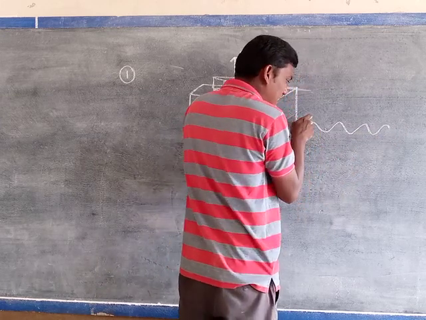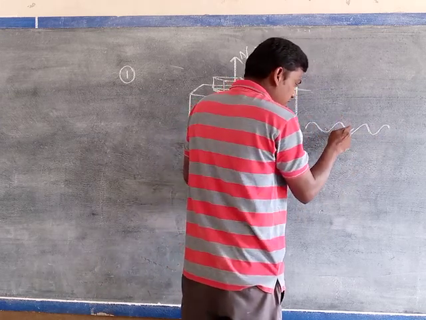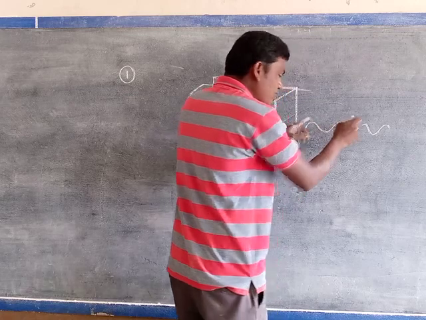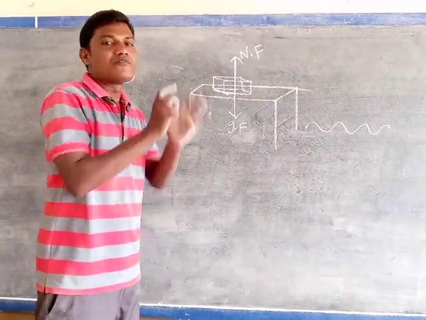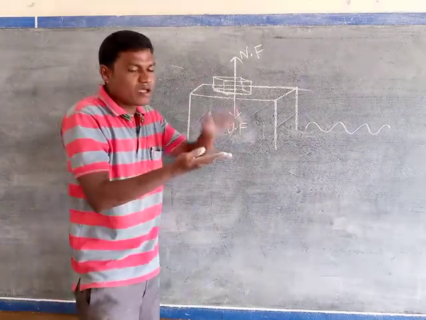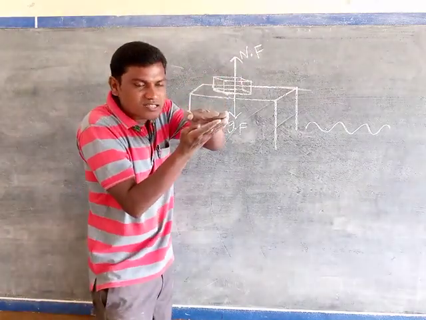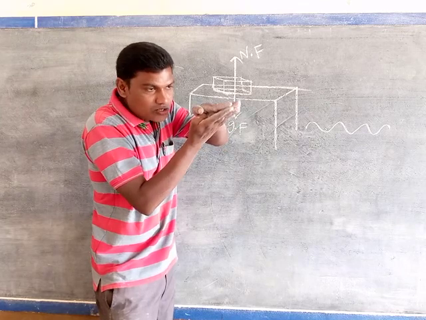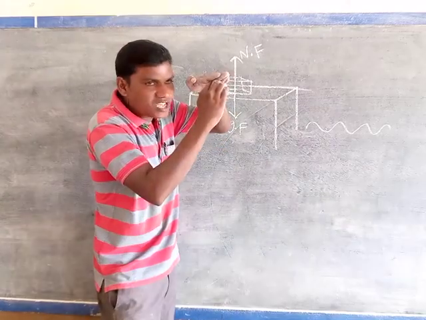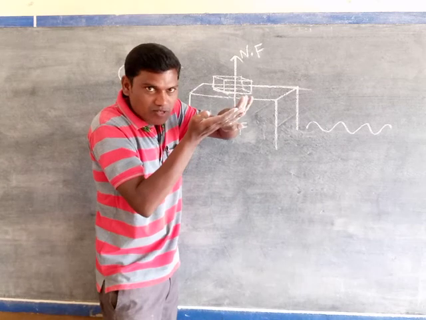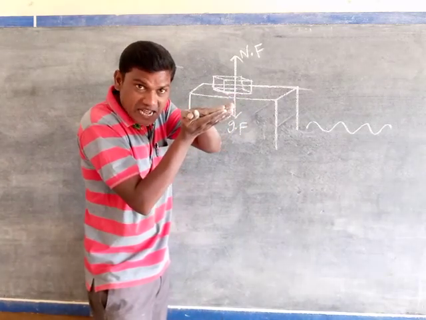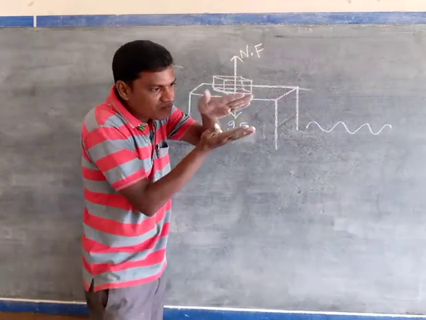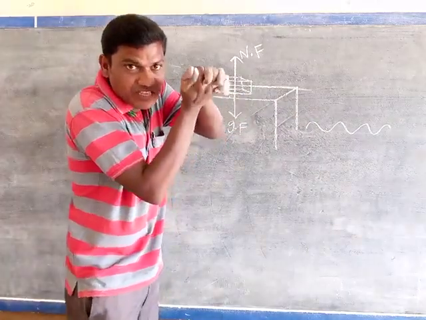The elevations and depressions of the surface of a body are the main cause of the frictional force. When one body is placed on another body, the lower surface of the upper body and the surface of the lower body are physically in contact. At that time, the elevations and depressions of the two bodies interact with each other.